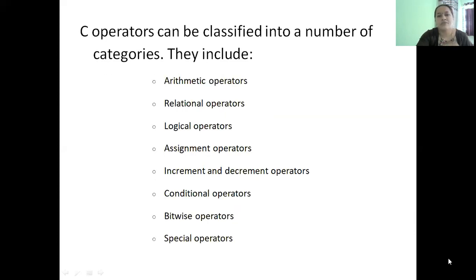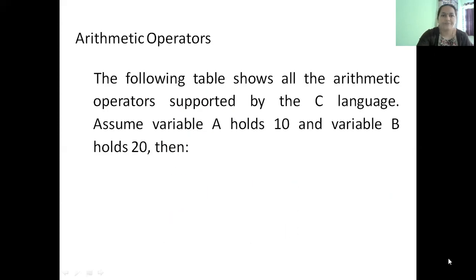C has a rich set of operators. There are 8 categories of operators in C language. They are arithmetic operators, relational operators, logical operators, assignment operators, increment and decrement operators, conditional operators, bitwise operators, and special operators. Let's learn each of these in detail. In this video, I'll be teaching you the first 3 types: arithmetic operators, relational operators, and logical operators.